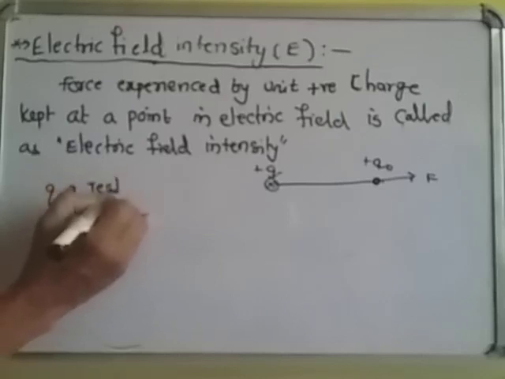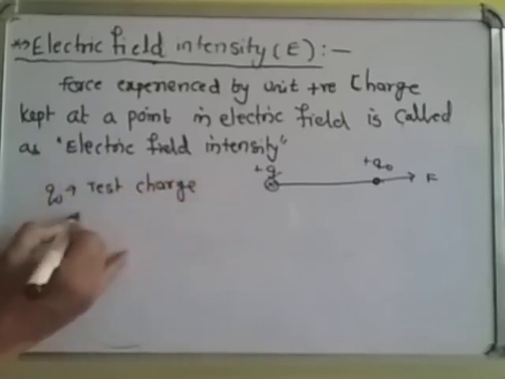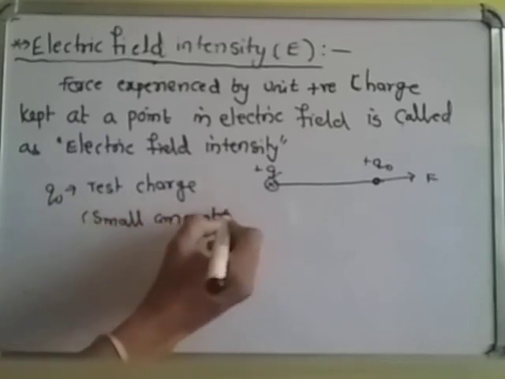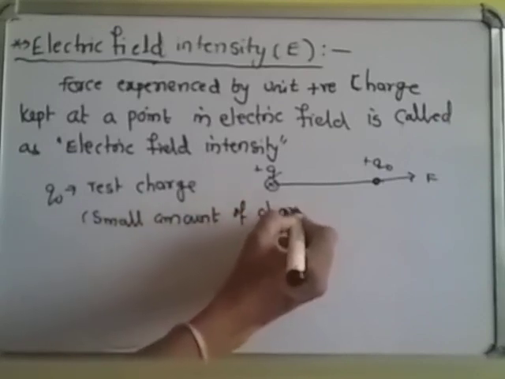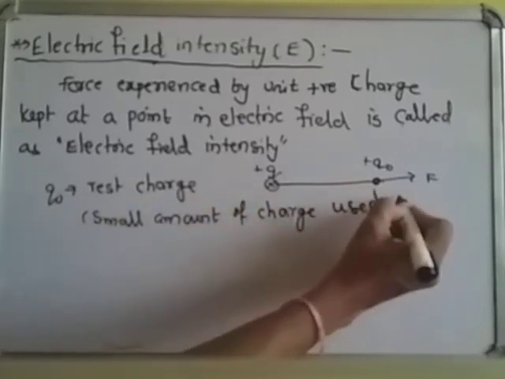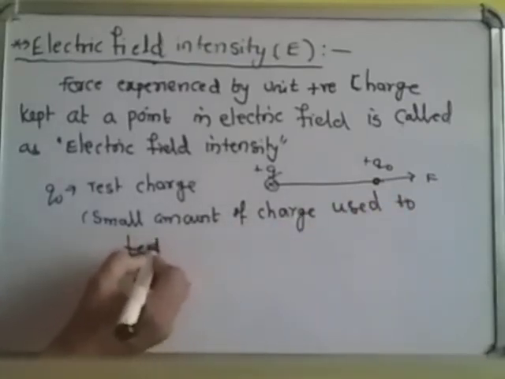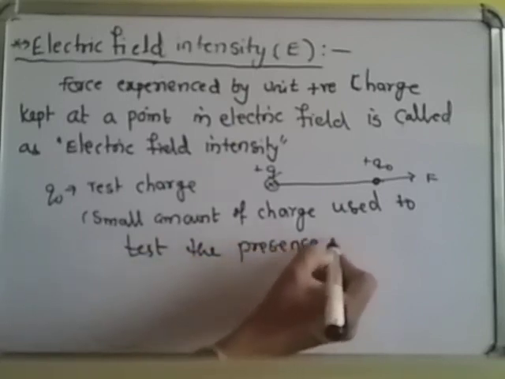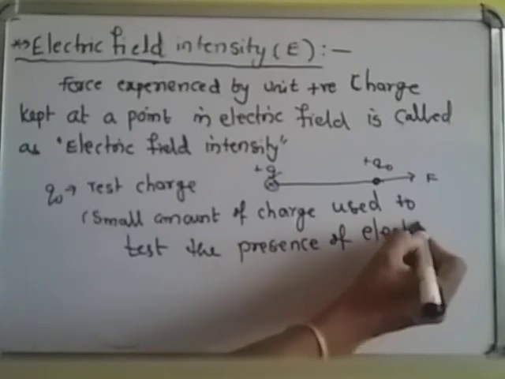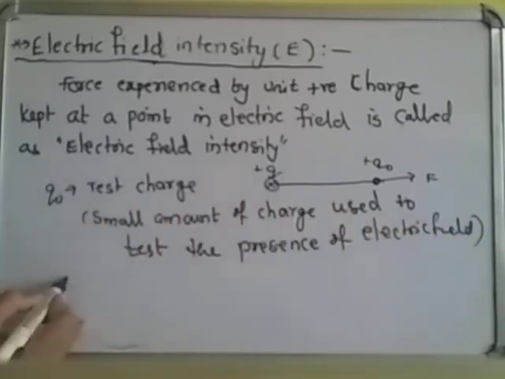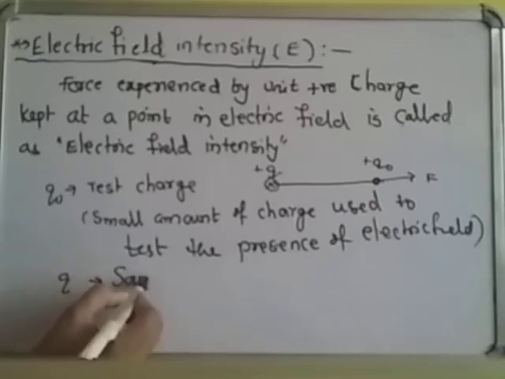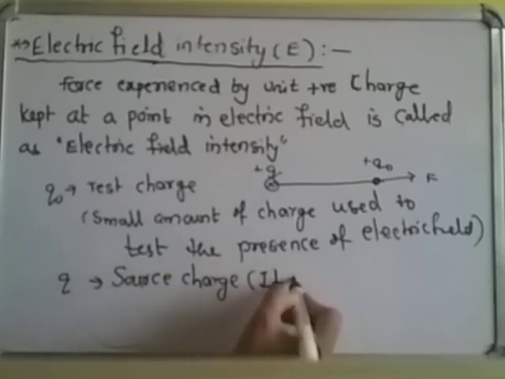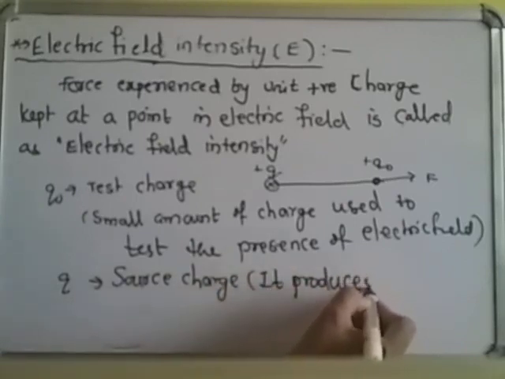Q naught is the test charge. What is a test charge? It is a small amount of charge used to test the presence of electric field, and that is also used to find the strength of electric field. And this Q is here our source charge. Source charge means it produces electric field.